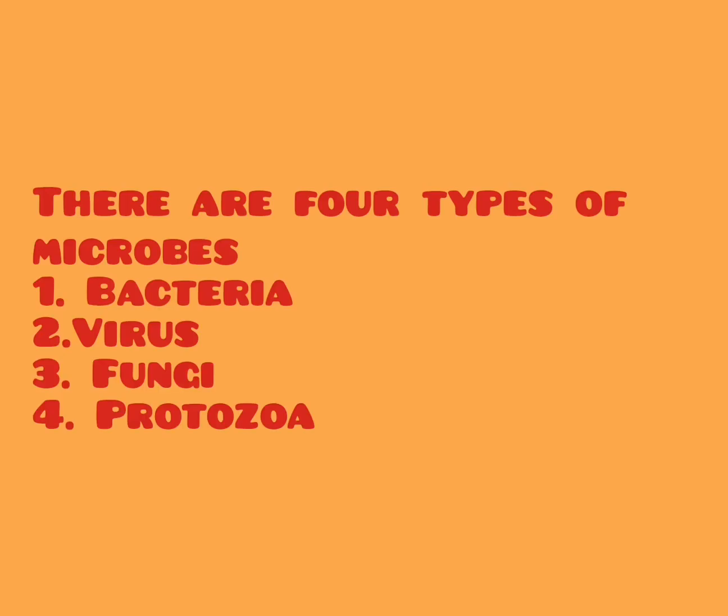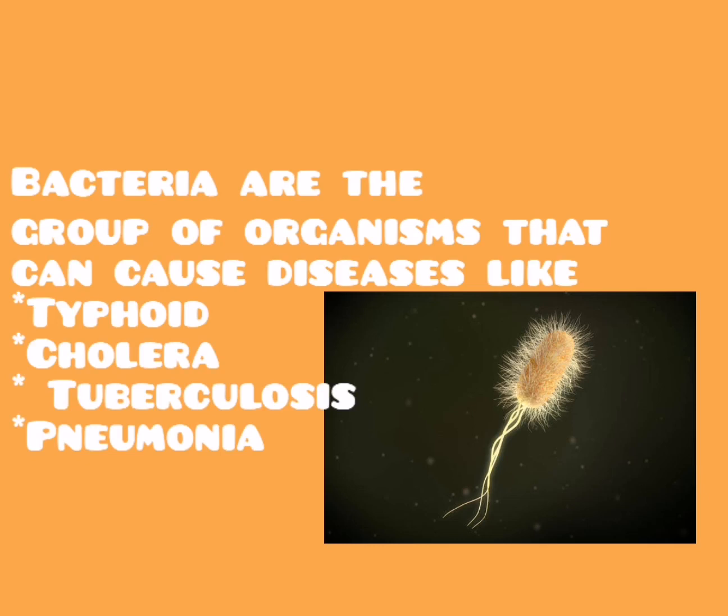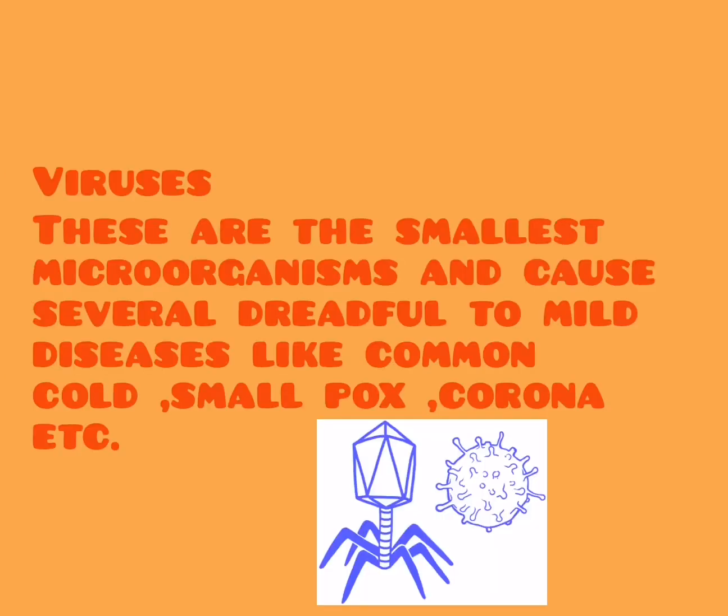And then coming to microorganisms, there are 4 types of microbes: bacteria, virus, fungi, and protozoa. First, we will see what bacteria are. These are a group of organisms that can cause diseases like typhoid, cholera, tuberculosis, and pneumonia. And next, coming to the virus. These are the smallest of all the microbes and can cause diseases from common to dreadful. Our common cold and fever come under viruses. But the present corona is also a virus, so you can understand how common and how dreadful viruses are.